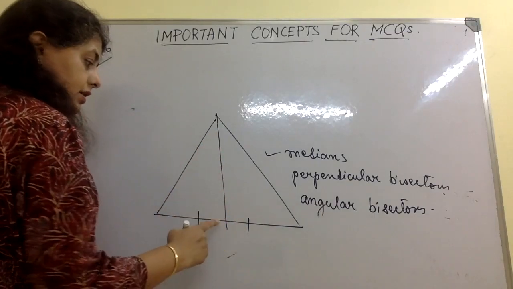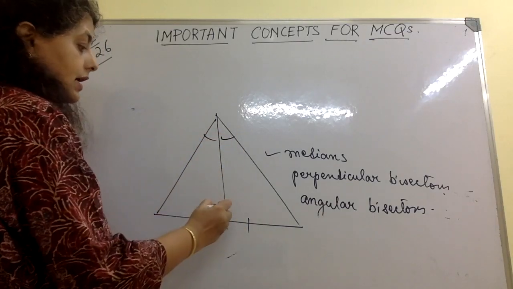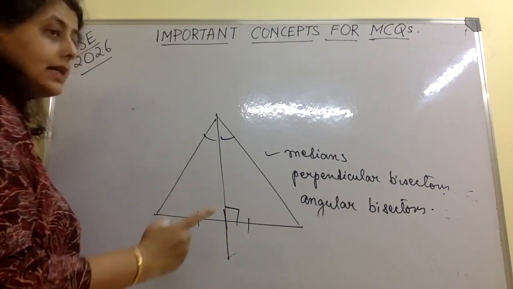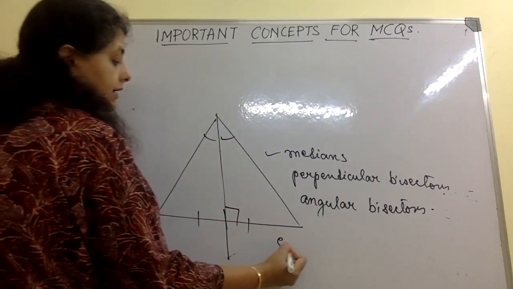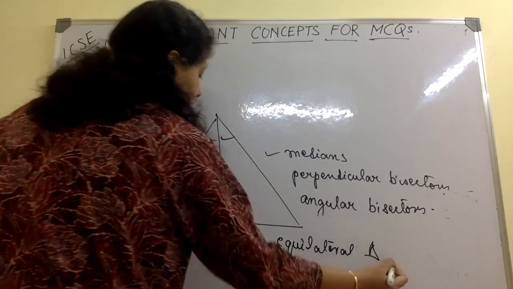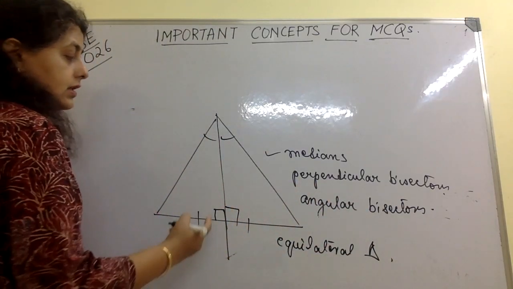If this is the median, it is also the angular bisector and also the perpendicular bisector. Which is that kind of triangle? That is an equilateral triangle. I can prove it also. This is 90, 90. Why?